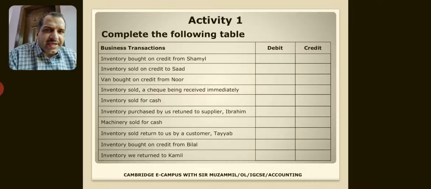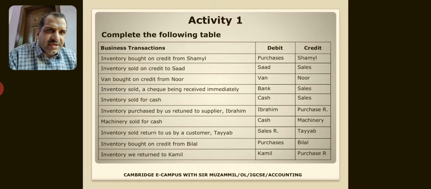Machinery sold for cash, cash debit, machinery credit. Inventory sold returned to us by customer Tayyib. This is sales returns debit and Tayyib credit. Inventory bought on credit from Bilal. Again purchases debit and Bilal credit. Inventory we return to Kamil. So this is purchase returns credit and Kamil would be debit. It is the solution of that exercise.